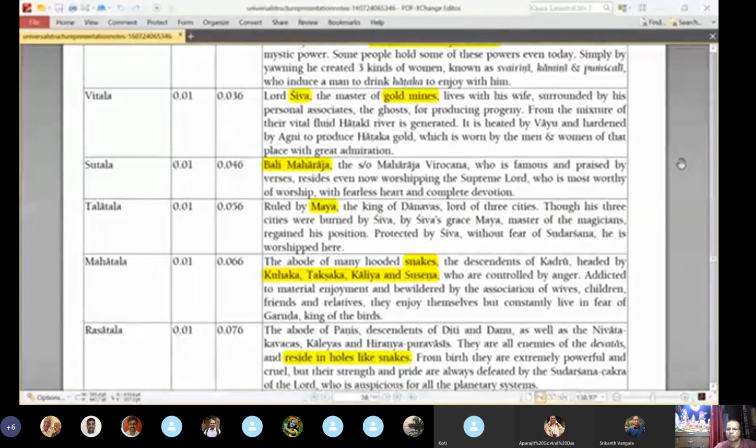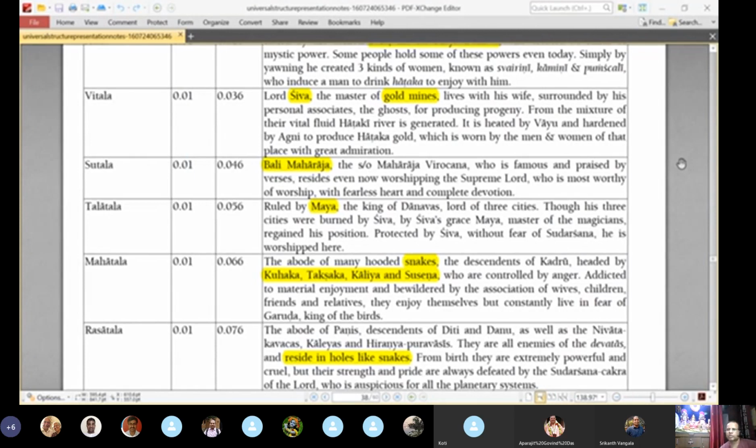He is worshipped here. This pastime of Maya Danava is explained somewhere in the scriptures, where he was supporting the demons in their fight against Indra. Maya Danava is very famous; he creates very mystical cities and has a lot of mystic power. He created three cities known as Tripura.